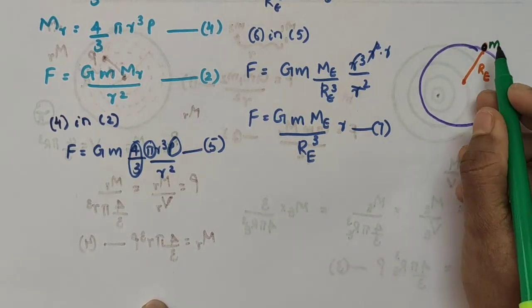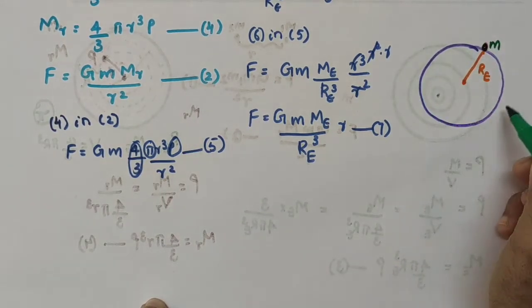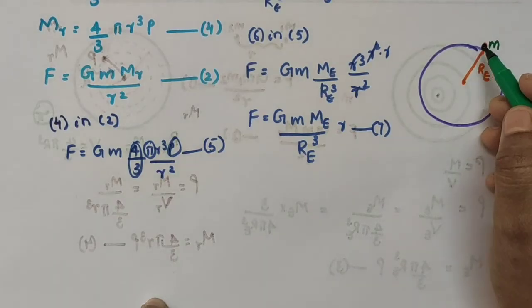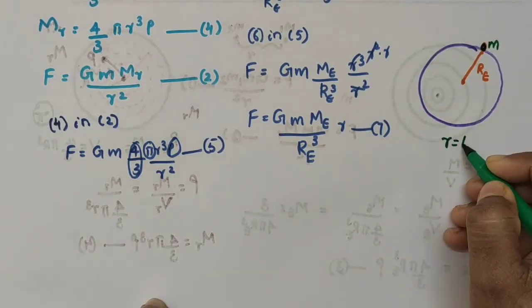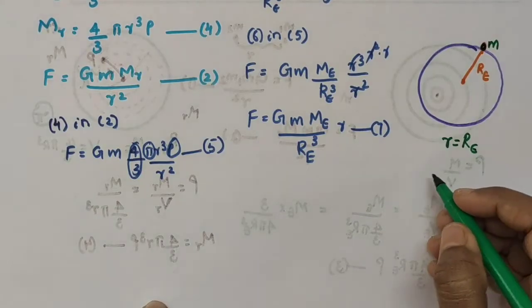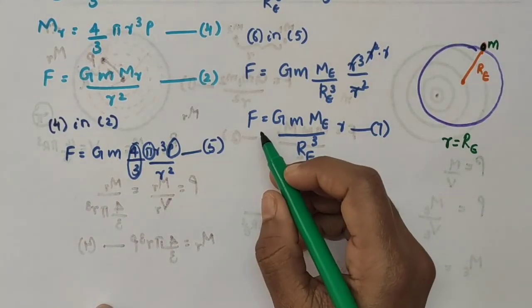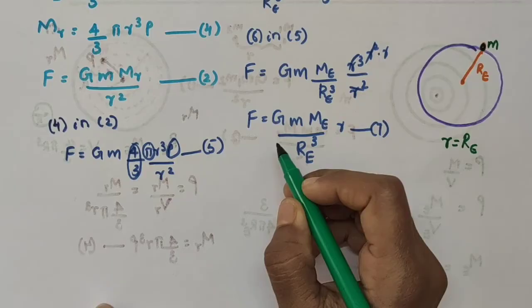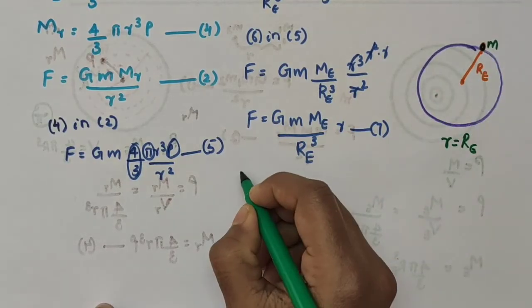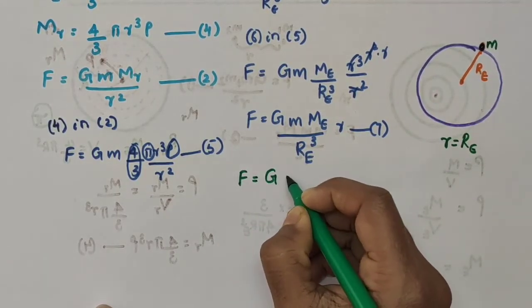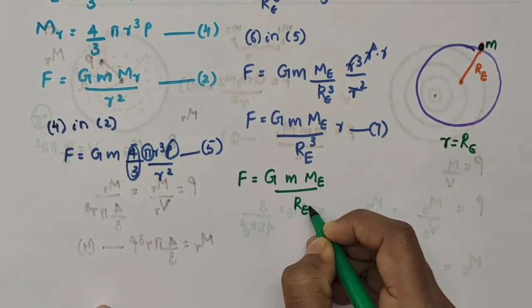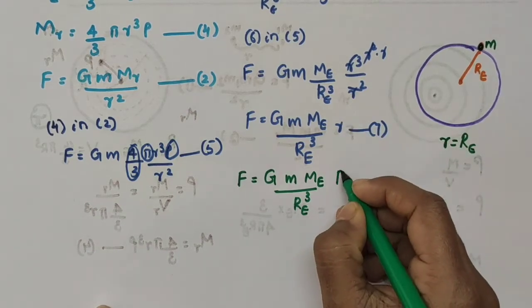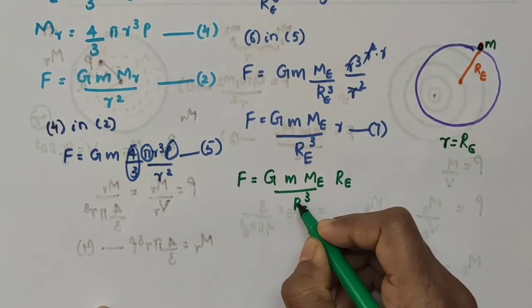Now, if the mass m is situated on the surface of the earth, then the distance of the mass from the center becomes equal to the radius of the earth. That is, r becomes equal to R_E. In such a case, the gravitational force on the mass m, which is on the surface of the earth, becomes F is equal to G into M into M_E divided by R_E cube, then this r becomes equal to what? R_E.